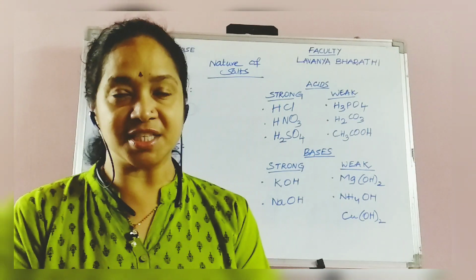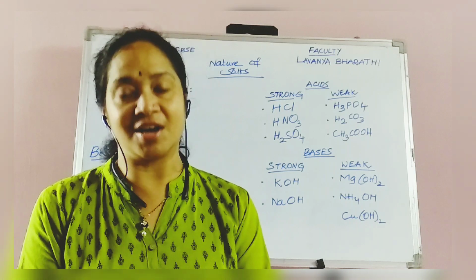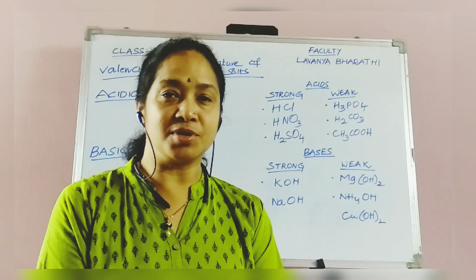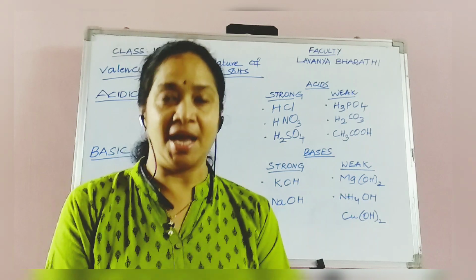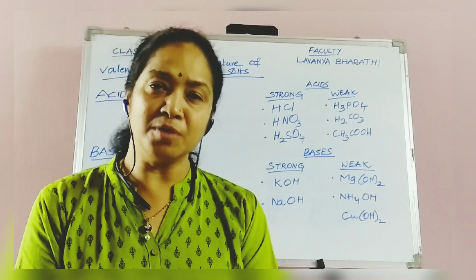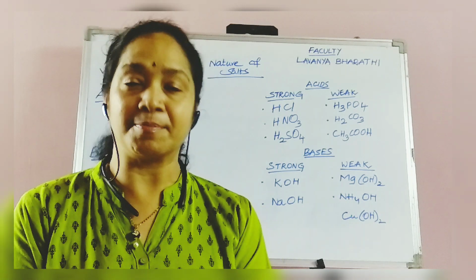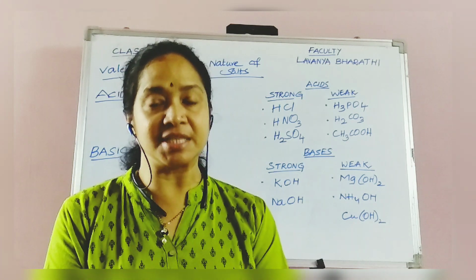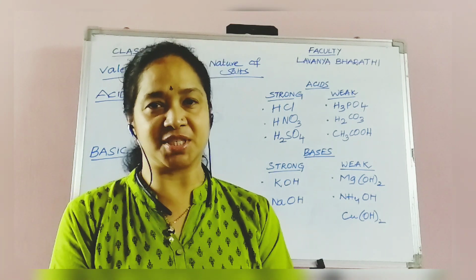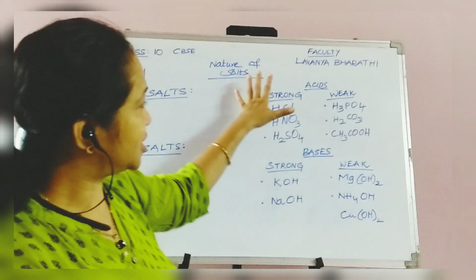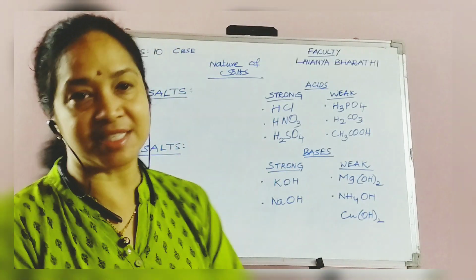Today I am going to explain how these salts are categorized into acidic, basic and neutral with the help of pH. And as I told you just before, salts are the substances which are formed when acidic substances react with basic substances. Before going into the salts, here I have written a tabular form of acids and bases.